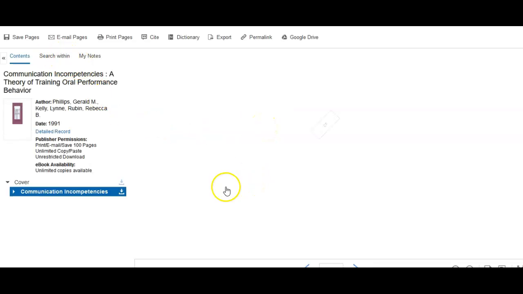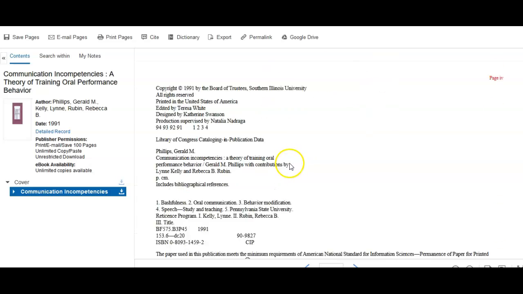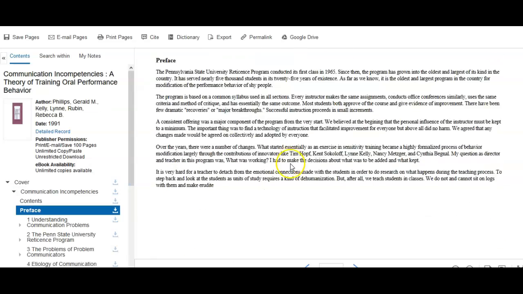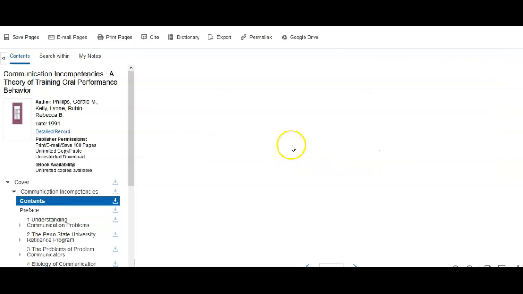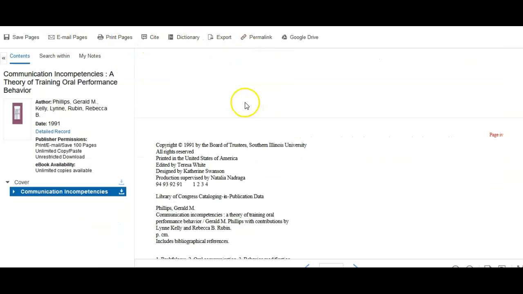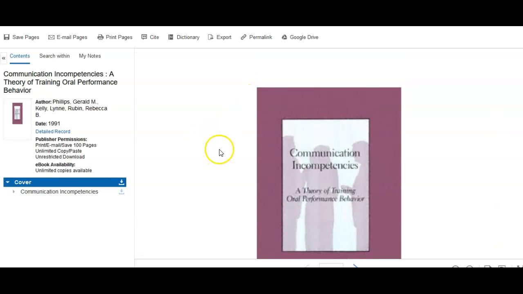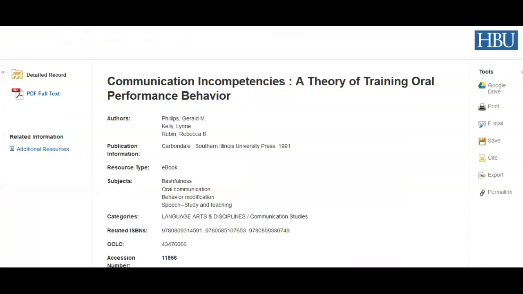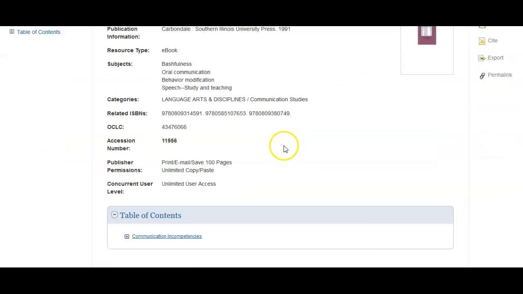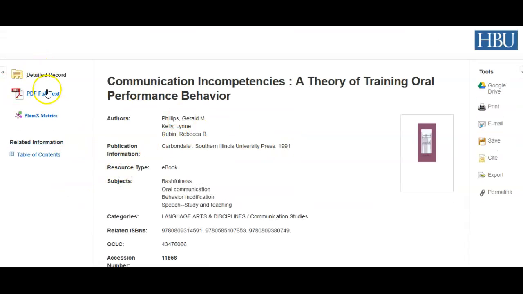You can search within the book, and you can see the book is loaded right over here, and you can read through that book, email pages, print pages. There is a limit on how many pages you can print. I believe it may be 10%, but you'll have to check that out. It'll probably stop you before you print too many anyway. You can email pages also. So going back to the library's homepage, we suggest you not download the ebook, but you view the PDF. So let me see what happens when I close this.